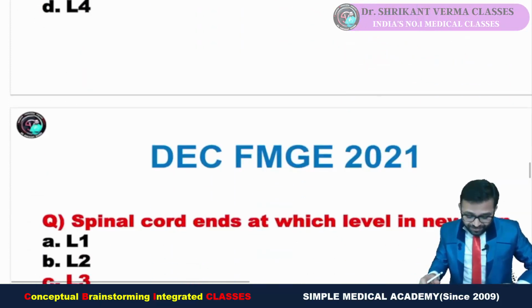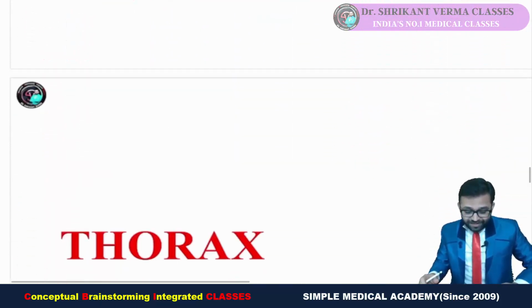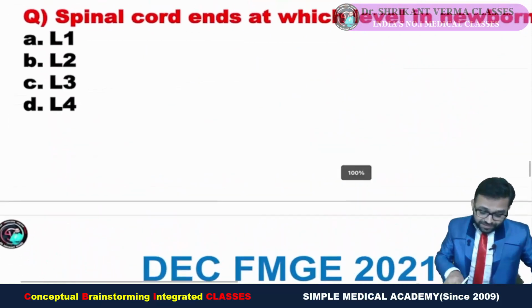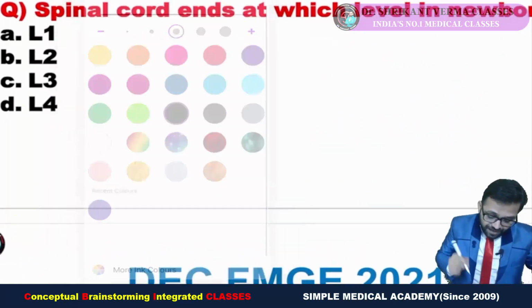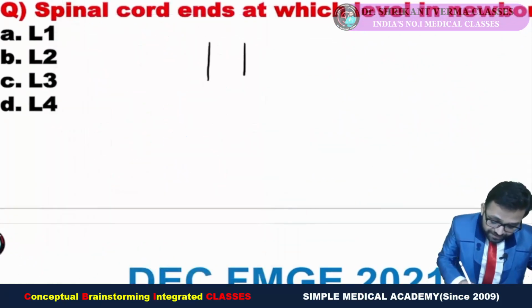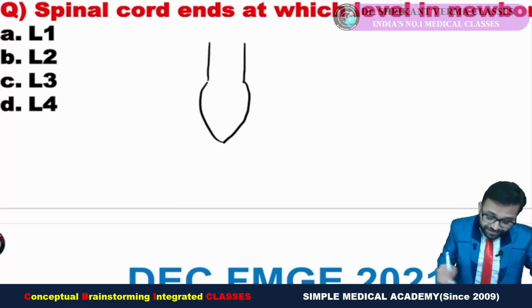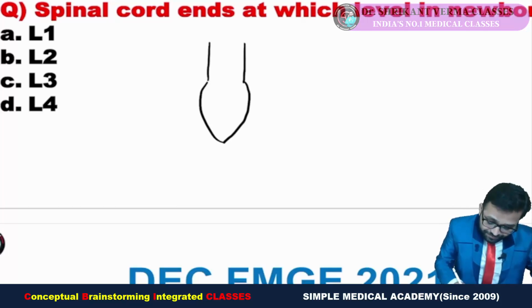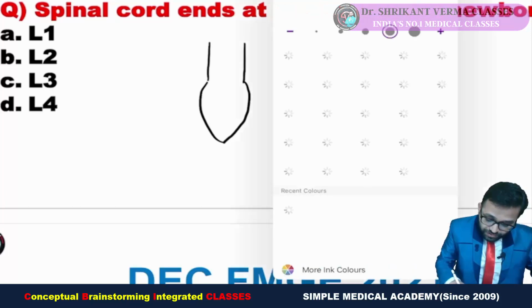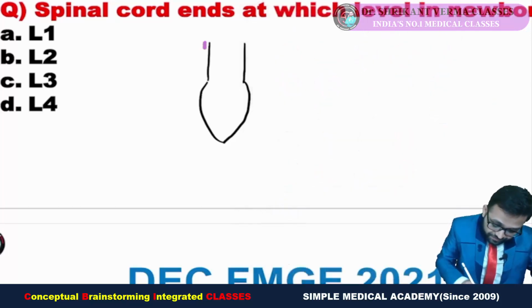Okay. And in our differentiation, I told you the ending of the spinal cord. So see here, I told you normally there is our spinal cord. The last terminal cone-like ending is known as the conus medullaris. Fine. And pia mater is firmly attached to our spinal cord.